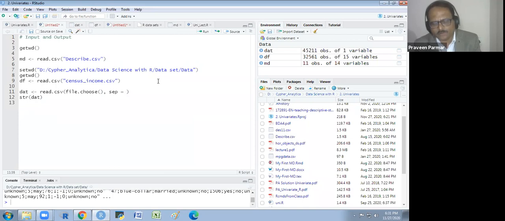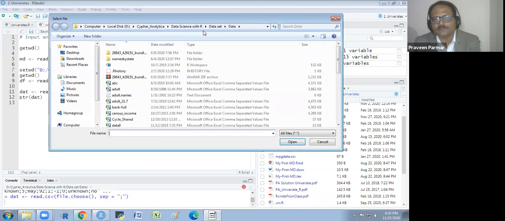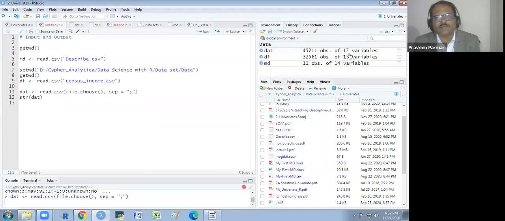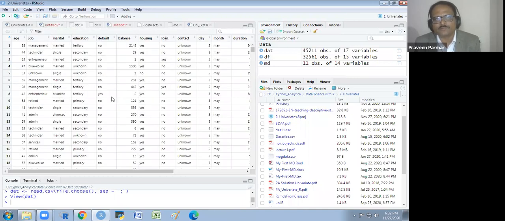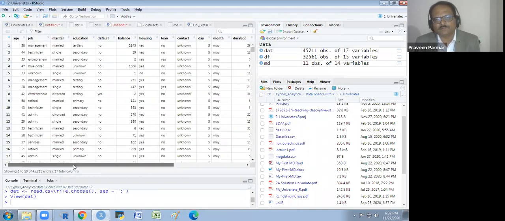The separator is the semicolon, so I will write the semicolon here. By this I want to separate the variables. I will run it again. You see there was one variable. Now I run this again, and there are 17 variables. You see. Got it?